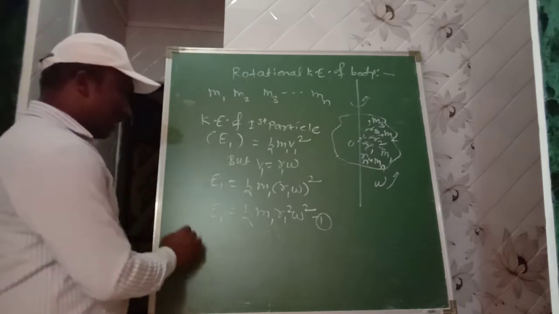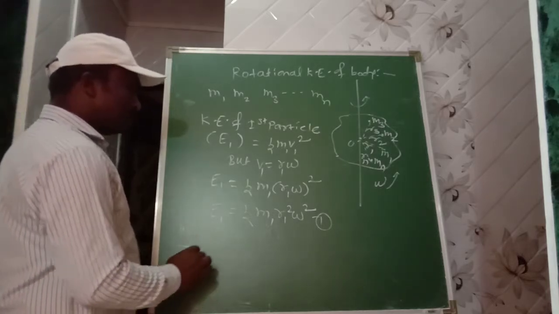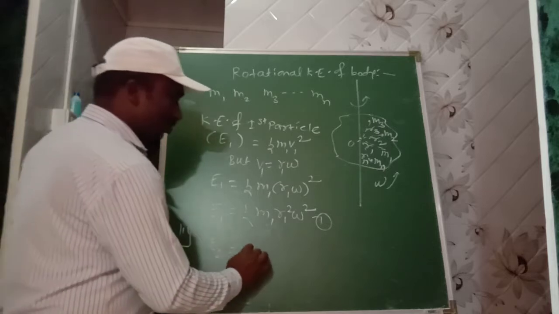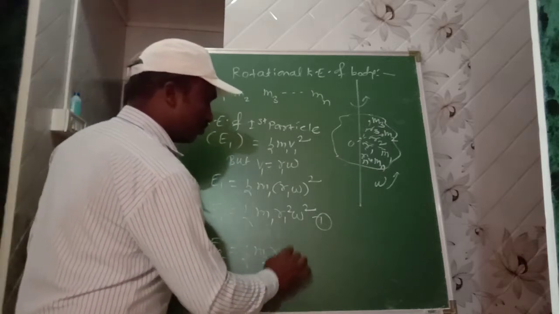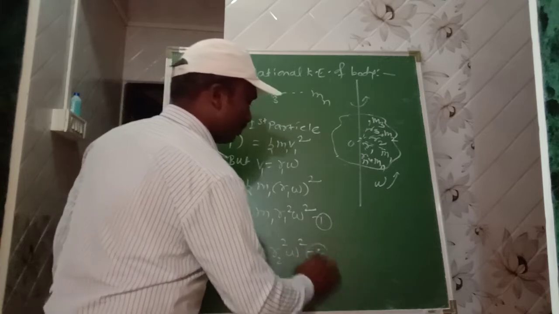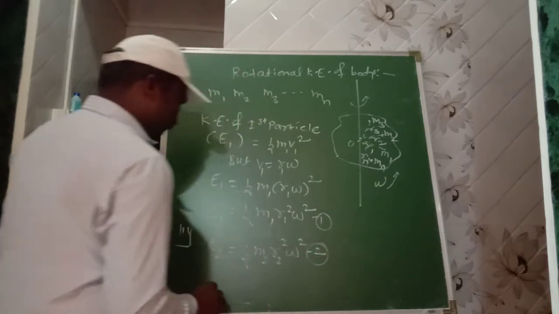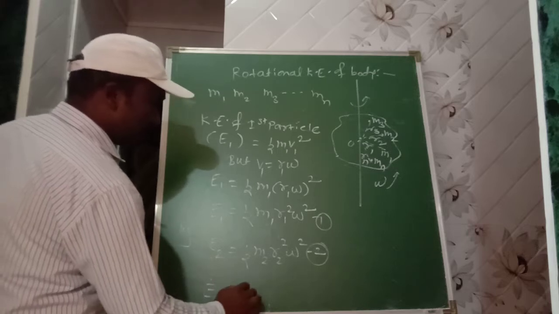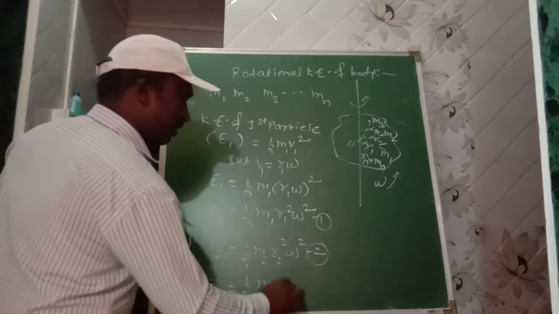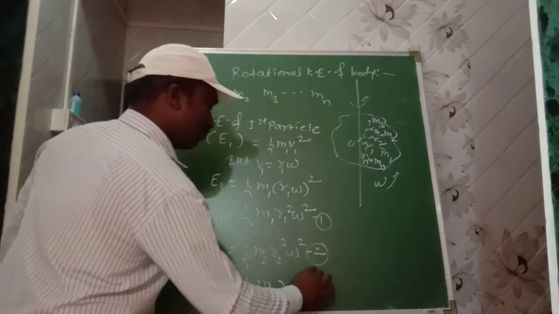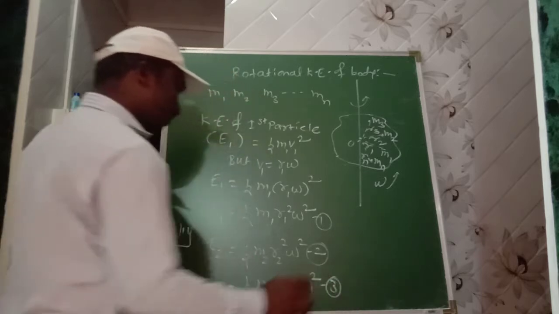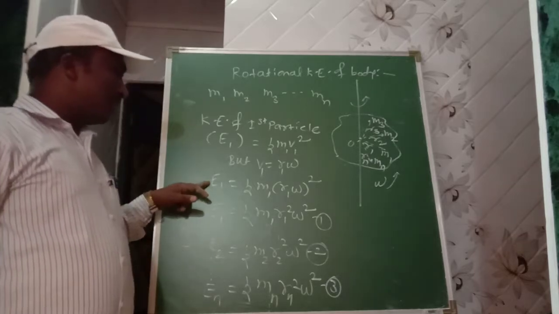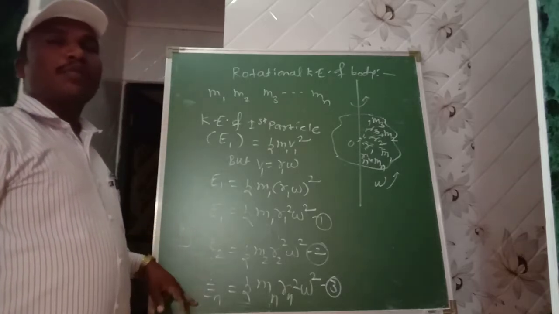Then similarly for the second particle, directly, E2 is equal to 1/2 m2 r2 square omega square. Equation number 2. Up to n number of particles, directly En equal to 1/2 mn rn square omega square. Equation number 3. This is the kinetic energy of the first particle, second particle, up to n number of particles.